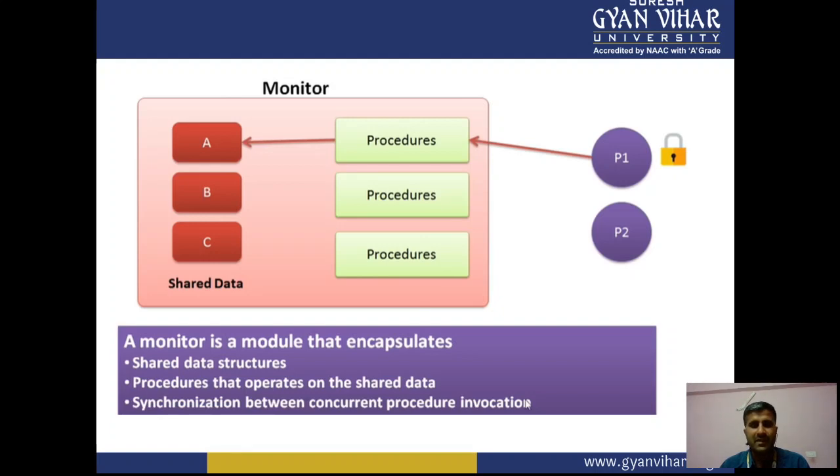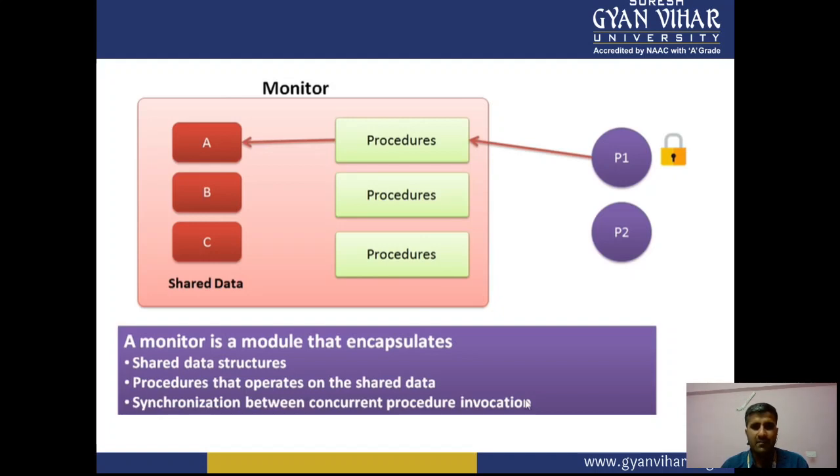In programming languages like Java and C++, a class consists of variables and methods, and similarly the monitor class is accessed through procedures according to our requirement.